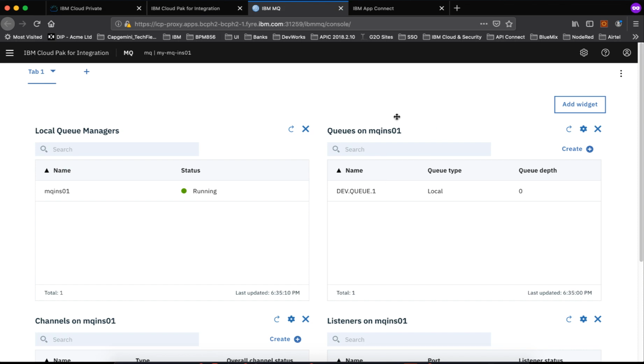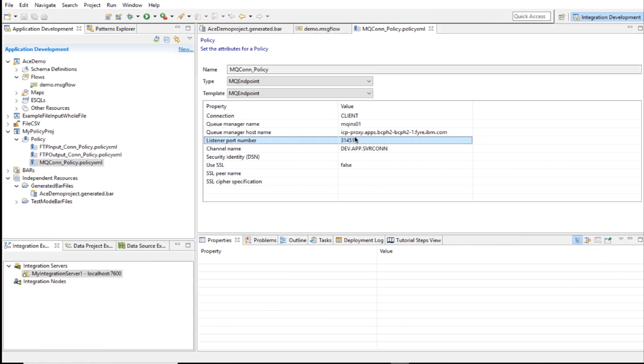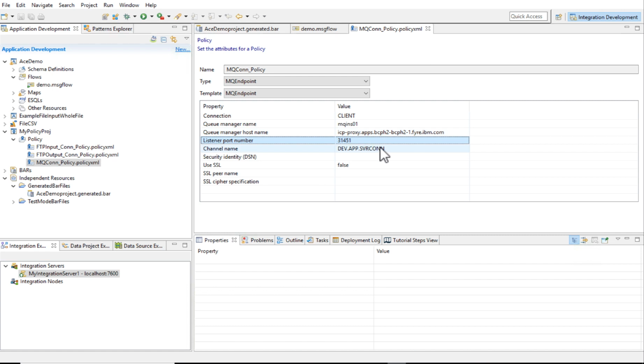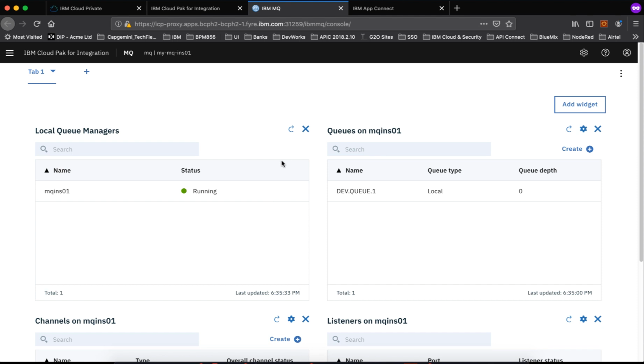I've created all this information. So server connection channel, queue manager name, but where do we get this queue manager host name and the listener port? Because we know that this is running inside a container. Can we do that?